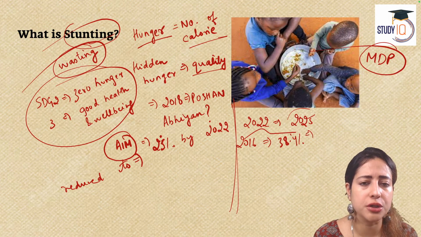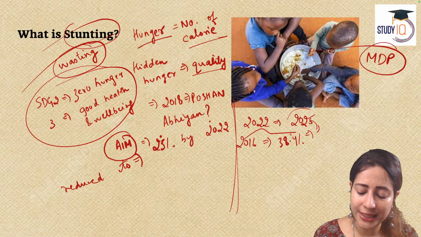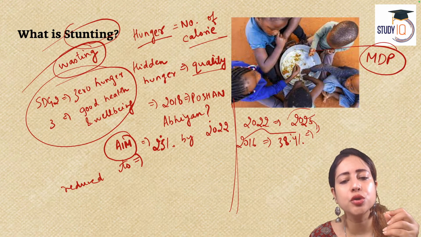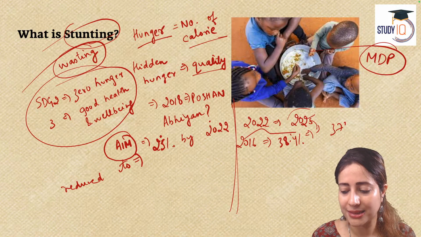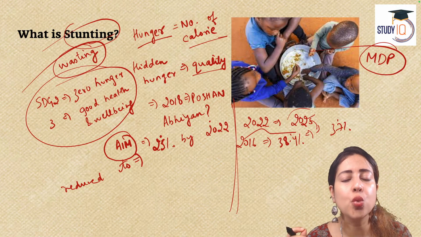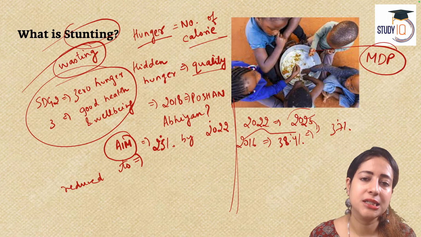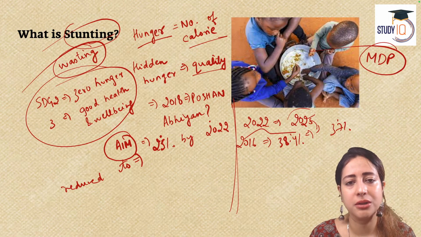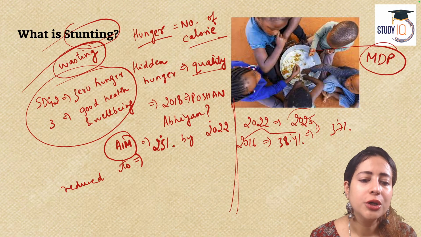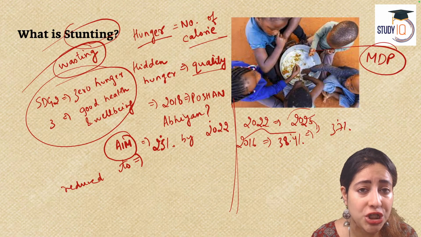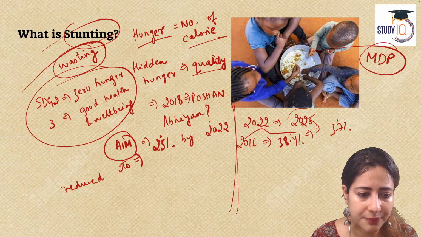That's a lot of children. In 2025, the number has reduced only to 37%, which means just a 1% reduction in stunting. Is that a sufficient achievement? It is not a good achievement. Therefore, the Poshan Abhiyan was not able to achieve the major goal that it had set.